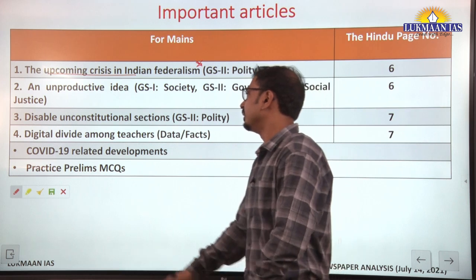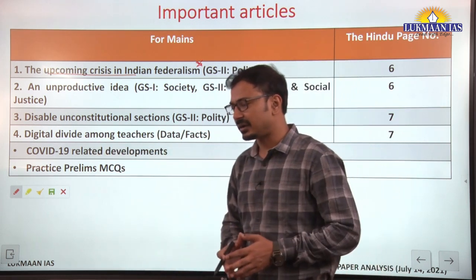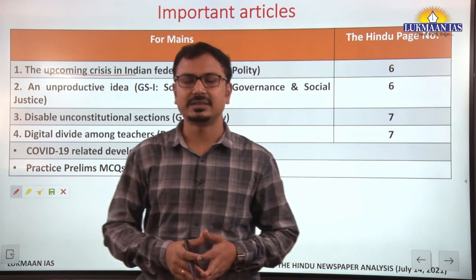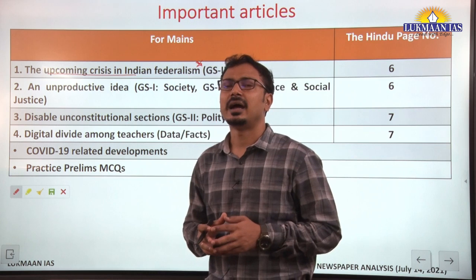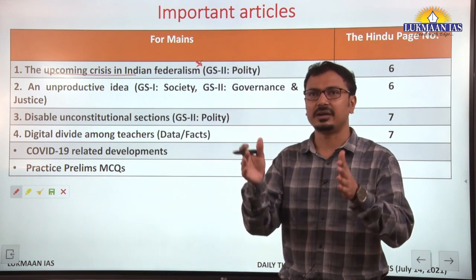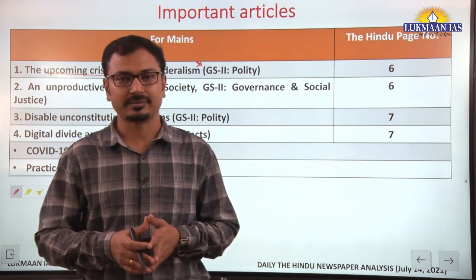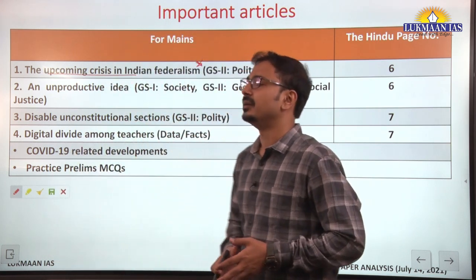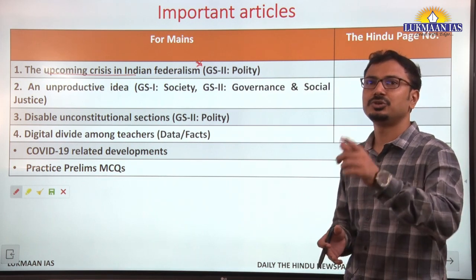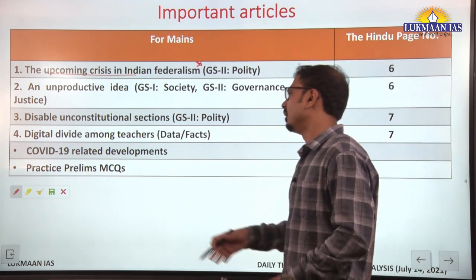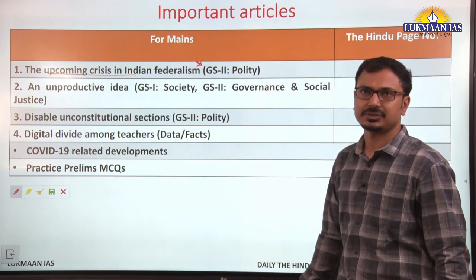Then digital divide among teachers. There is one data fact, the Hindu analysis team which analyzes different reports and gives some data in the form of charts and tables on page number 7, op-ed page on the bottom side. Whenever they are relevant to our examination, our syllabus, we should take input here. The particular data relates to the digital divide among the teachers.